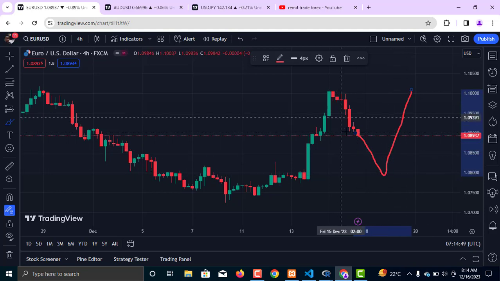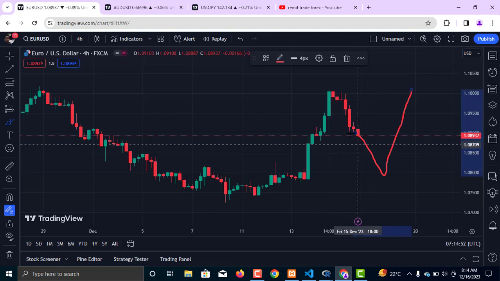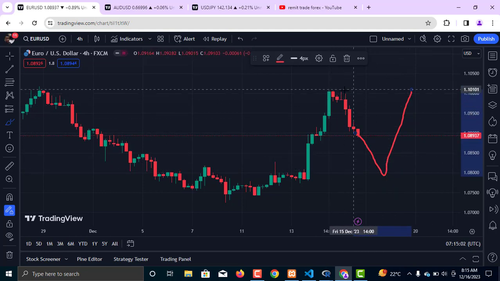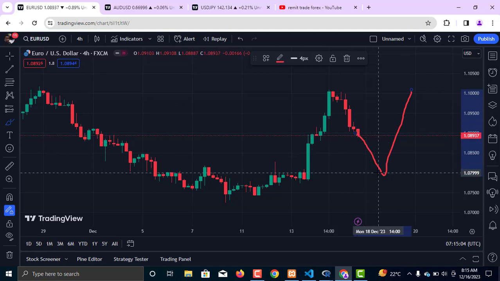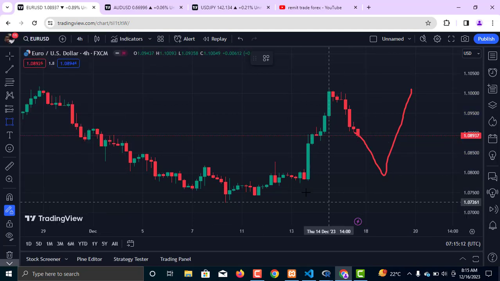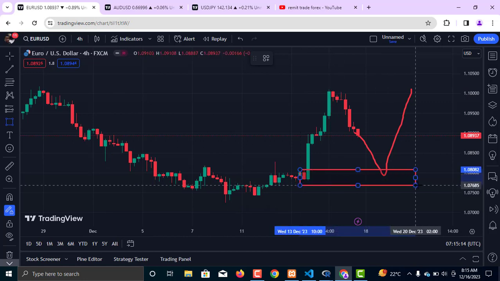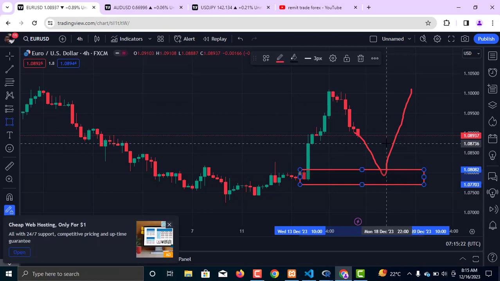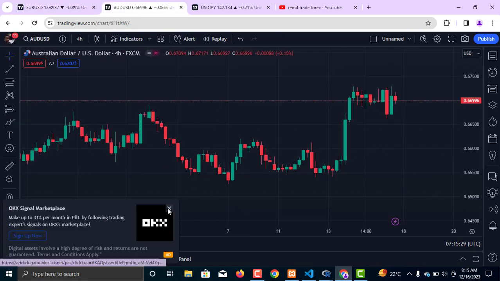All you need to do is to wait for the market to move a little bit downward, because this retracement is necessary for the market to move upward. So after retracement, there will be continuation of the market to the upside. So wait for the market to correct a little bit into this level of a very important support. At this very point is where I'm expecting the market to get into before the next move upward. So this is what you have to pay attention to right now, and next week the market will not be that volatile compared to what we saw in this very last week of trading.